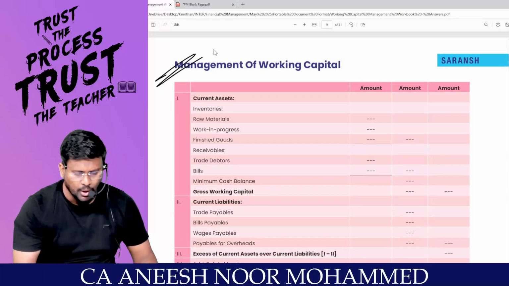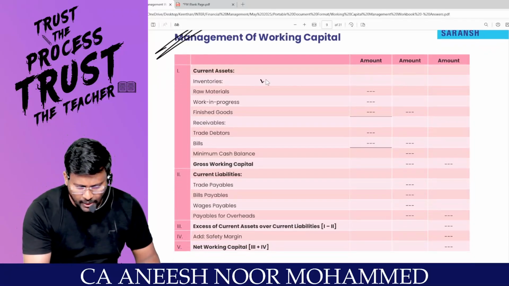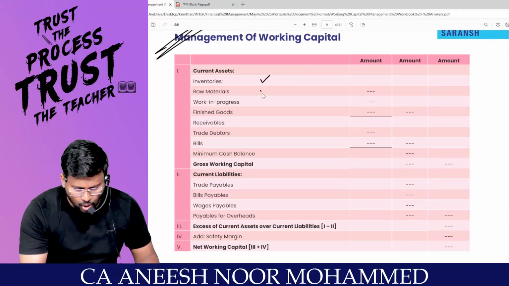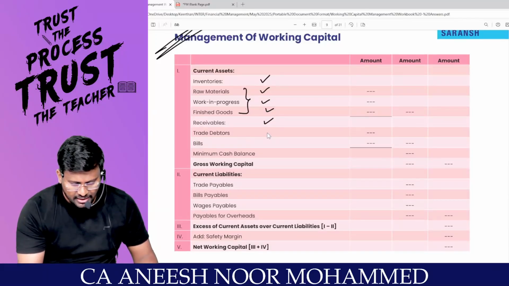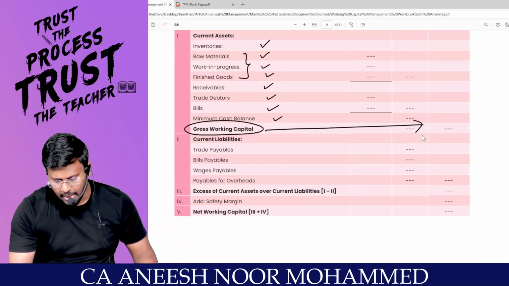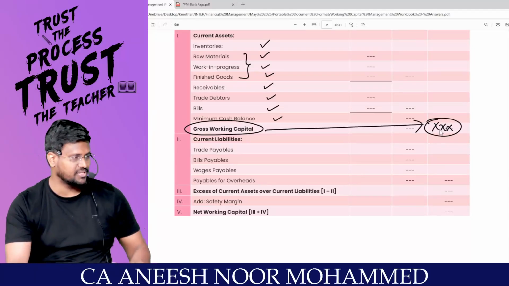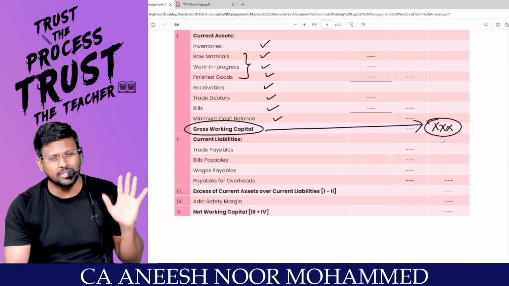This is how you have to manage your working capital, my dear lovable students. Current assets means inventory. Inside inventory you are having raw material, WIP and finished goods. Clear? You are having debtors. In that, trade debtors will be there, bills will be there, and minimum cash balance. You will be getting gross working capital. This is the amount you have to invest in your business, provided there are no spontaneous suppliers of finance.